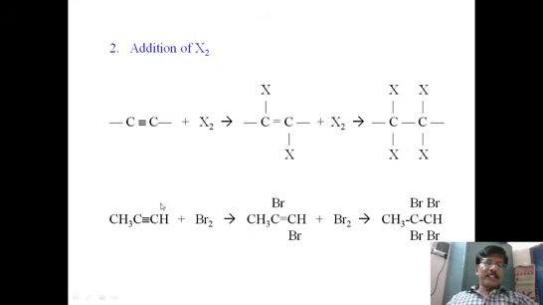Propyne is there. When bromine is added, what happens? At the end, here two bromides and here two bromides. This is 1,1,2,2. So 1,1,2,2-tetrabromopropane. That is the name of the molecule.